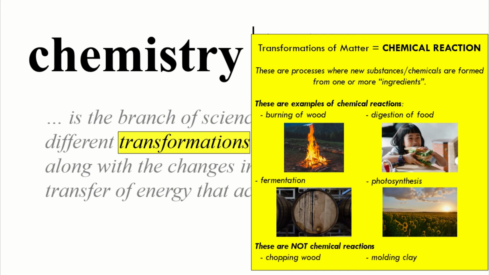These are not examples of chemical reactions. On the other hand, chopping wood, molding clay. These are what we call physical changes. They do not alter the chemical composition of the materials that are involved in these processes.